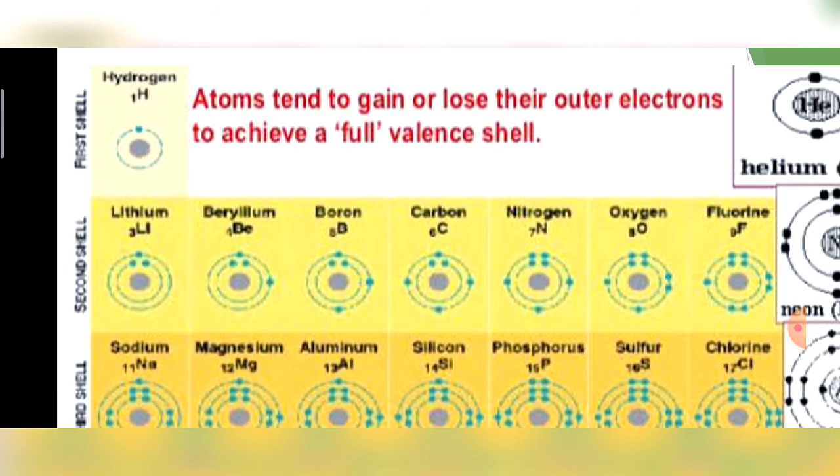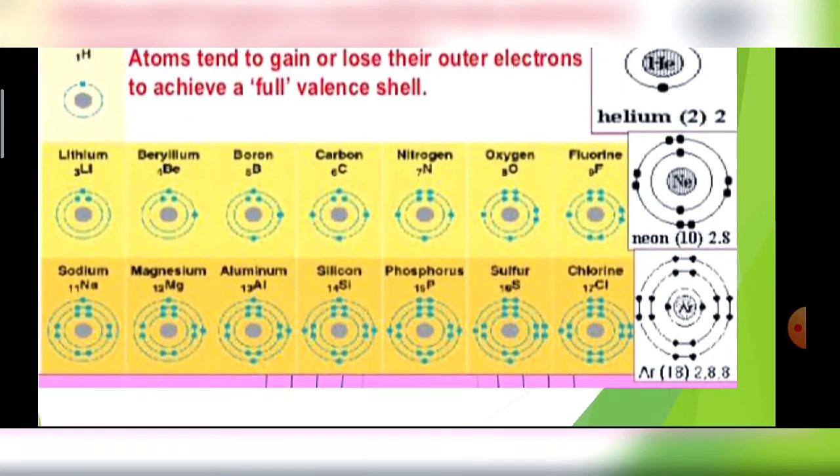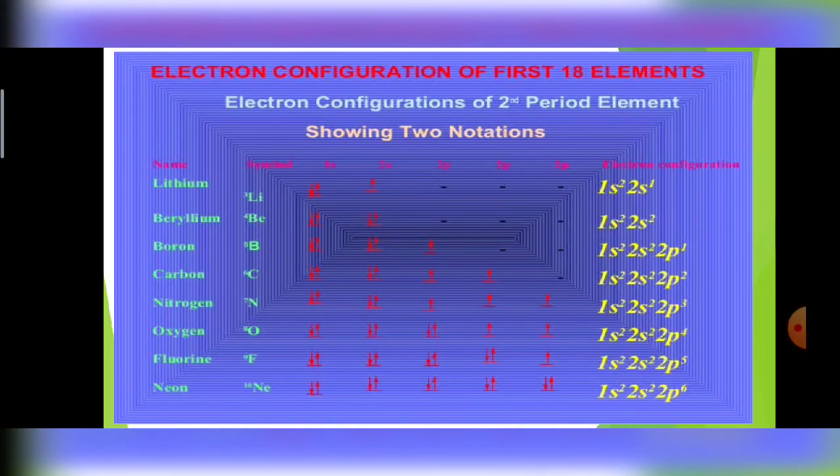This is given here. You can also see the electronic configuration of lithium, beryllium, boron and carbon.